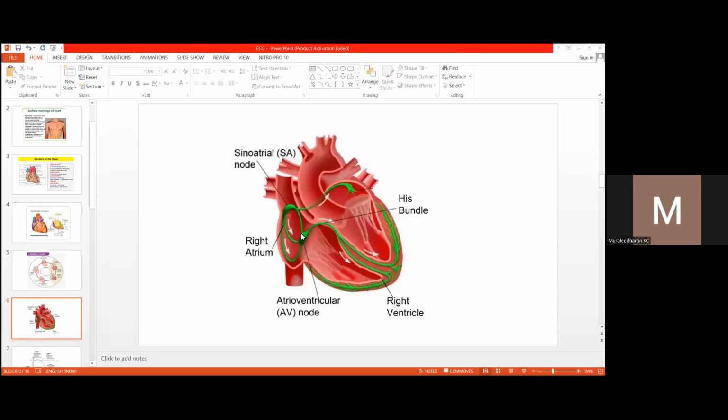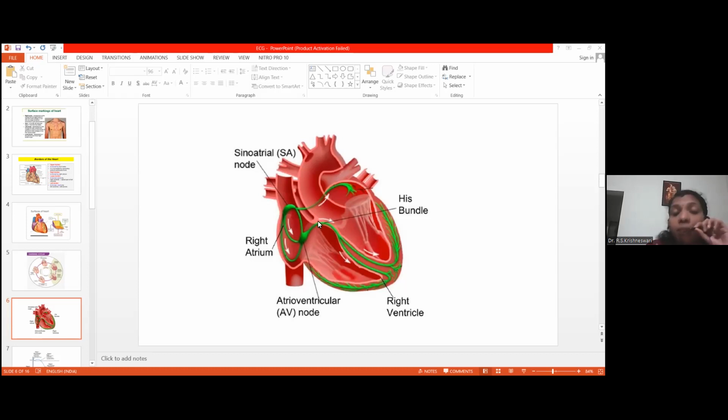So once the conduction starts from the SA node, it reaches the AV node through the internodal fibers. The electrical stimulus from the SA node travels through the internodal fibers to the lower part of the right atrium till the AV node. And as soon as the right atrium contracts, the left atrium also contracts through Bachmann's bundle.